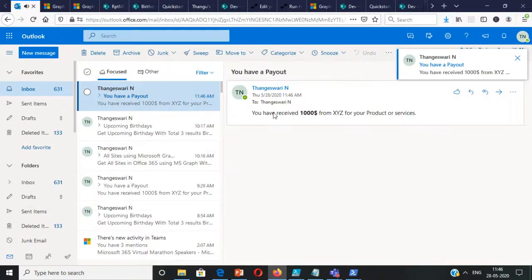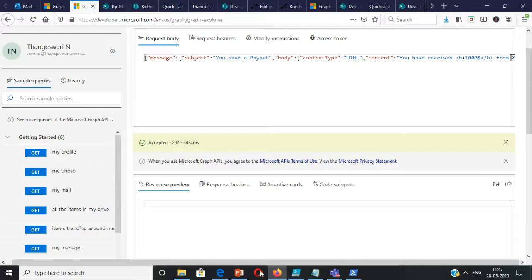So nice, I have an email. It shows the bold format for $1,000, because of the HTML content type. So we have seen, let's come back.